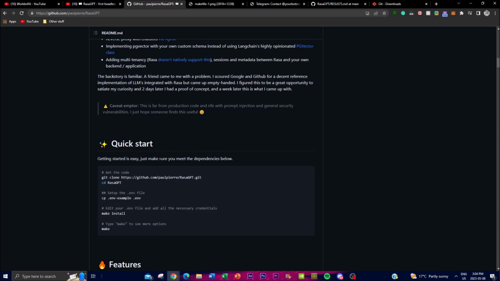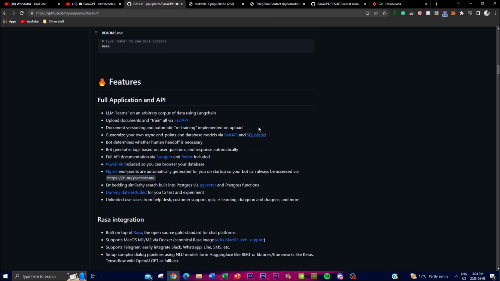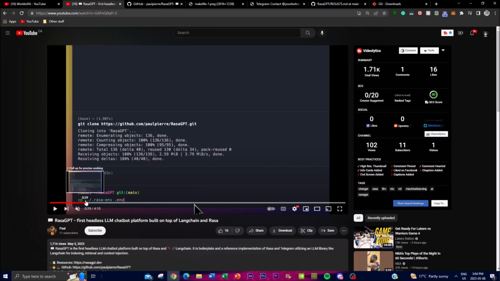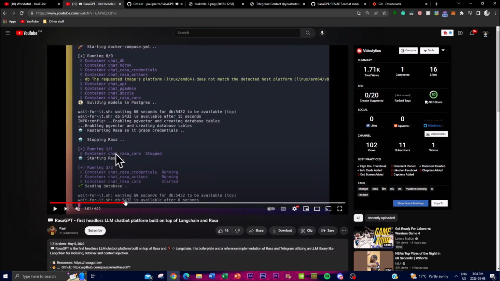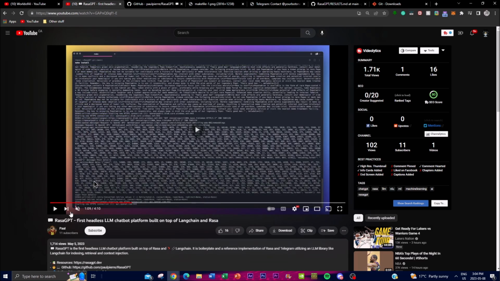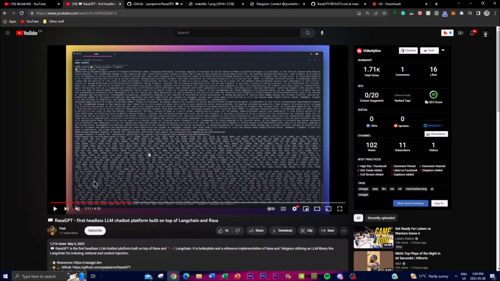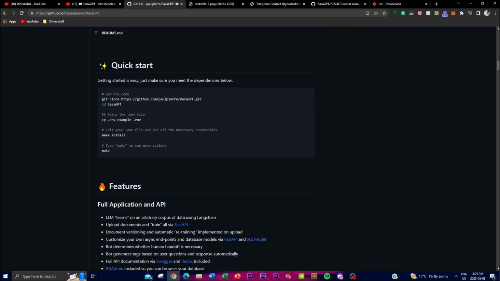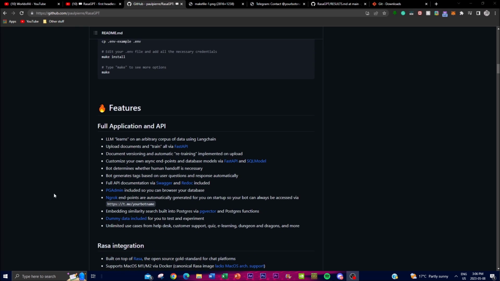Now, in terms of having Docker or a UI to easily access the bot, you need to do certain different things that will help you install the application as well as the other files to do so. And this video actually shows you how you can do so. So I highly recommend that you watch this video, as it will teach you how to do so. And I'll leave this link in the description below so it's easier for you to download it onto your local desktop. So let's take a deeper look at some of the features of this application.